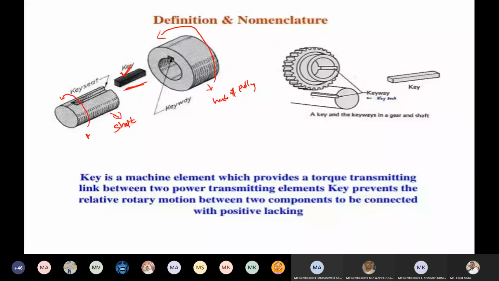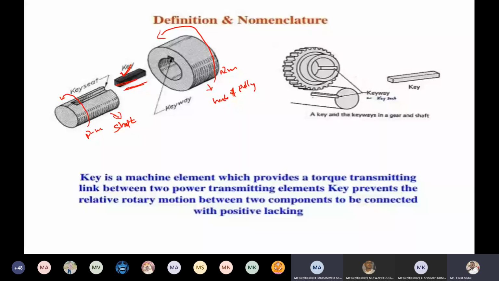What we need to do is insert the key between these two, so whatever torque is generated is transferred to the other part. On this, a pulley is mounted. To that pulley, whatever the power transmission system is, belt drives or chain drives or gear drives, whatever power is generated from the engine is transferred to our required position. Okay, so this is some theory introduction about the keys.